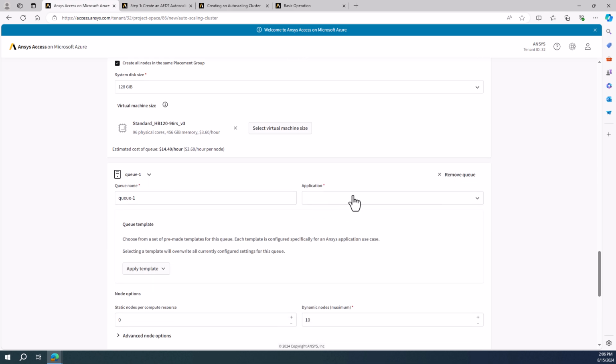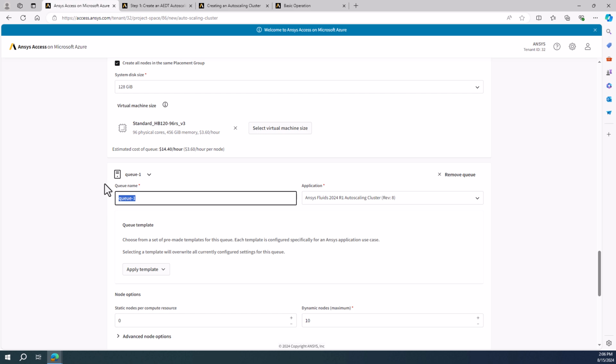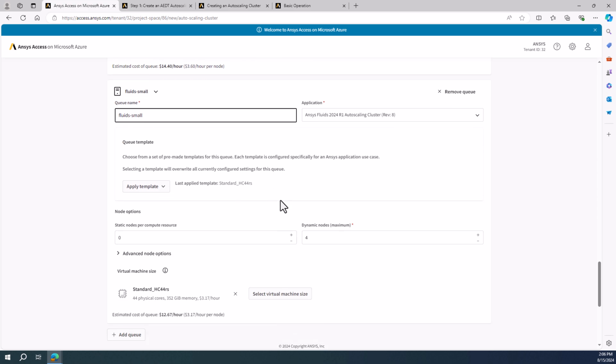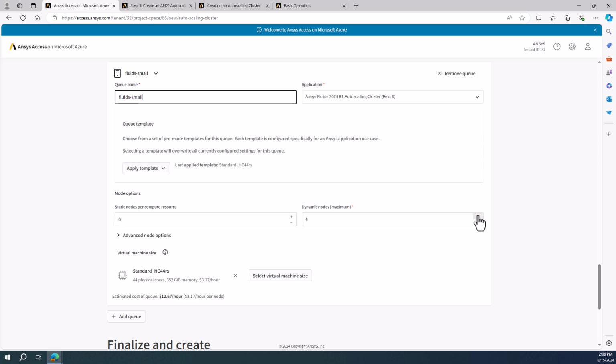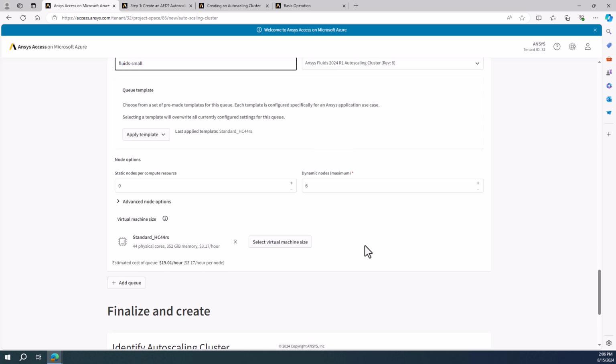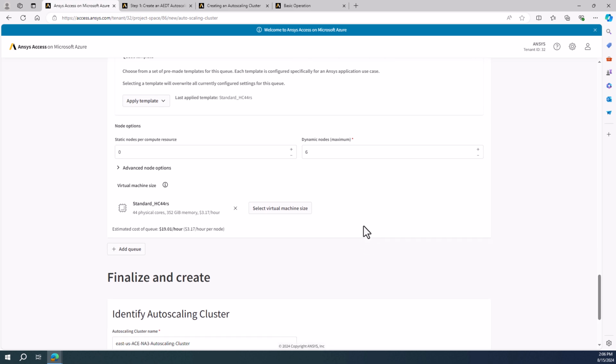We can just keep adding more queues. Again, I'll add another Fluent queue. I'll call this one Fluid Small, and I'll choose the HC44 in this case. I can choose a different number of nodes. So having a second queue, obviously for large and small jobs, but also serves as a backup in case one is full, or in case there are some issues with the availability of the hardware at this given time. So it's always nice to have a backup queue.